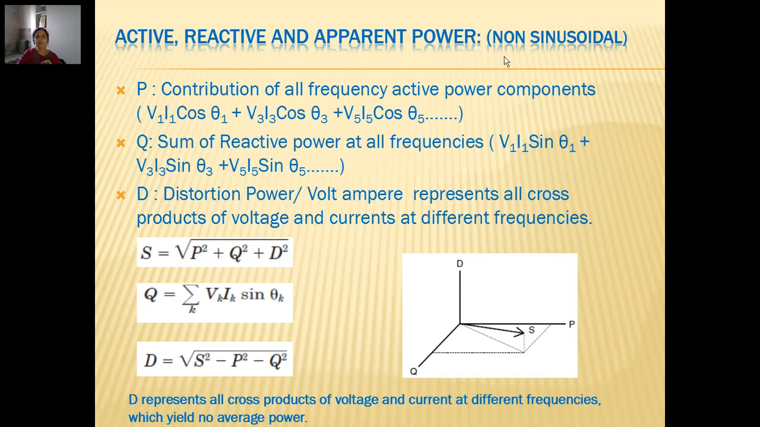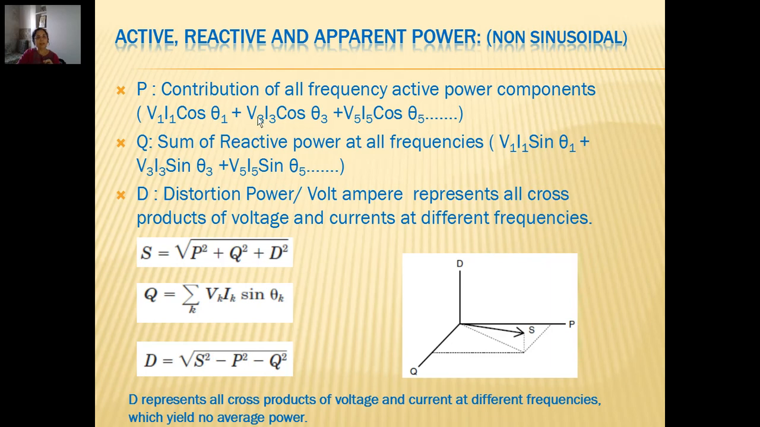Now what happens in case of non-sinusoidal condition? The definitions remain same, but now P is the contribution of not only the fundamental but all frequency active power components, and so we need to add V1 I1 cos theta 1, V3 I3 cos theta 3. Understand that we have not taken even order V2 I2 cos theta 2, for the reason which I have mentioned earlier. We are assuming that only odd harmonics are present. So V5 I5 cos theta 5.